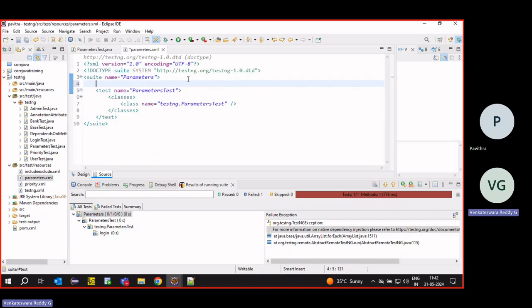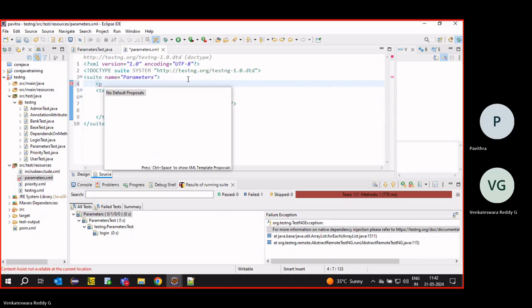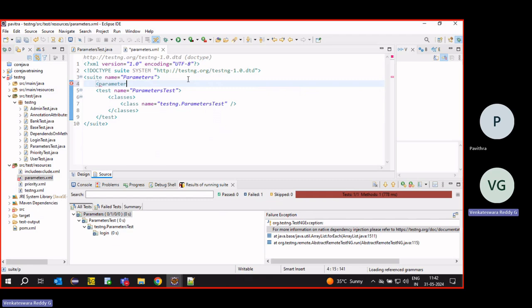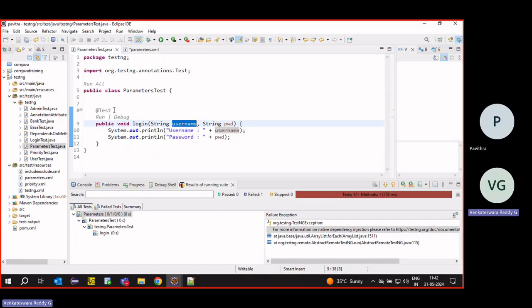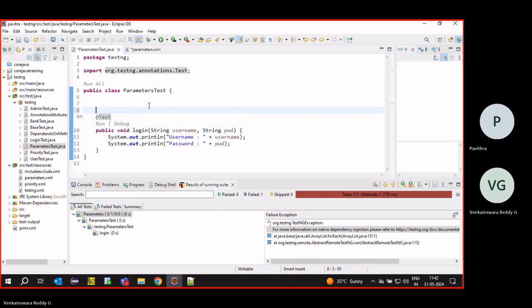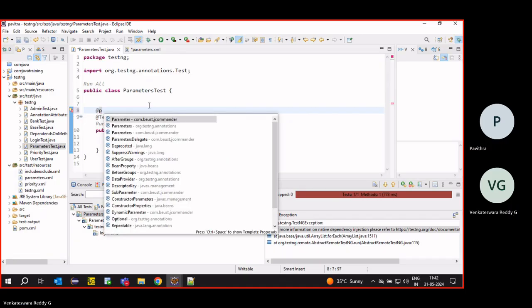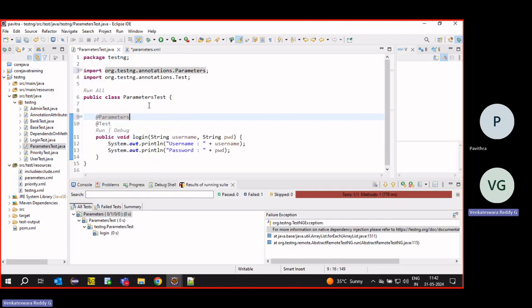How to send? There is a tag called parameter, with a name and a value. We have to pass the name and value. Here, one more annotation will come, at the rate Parameters.